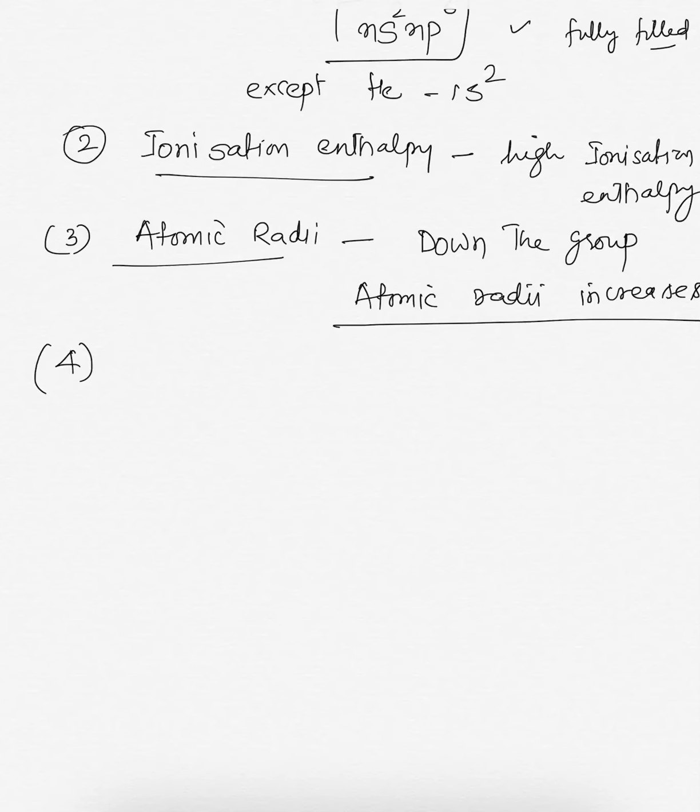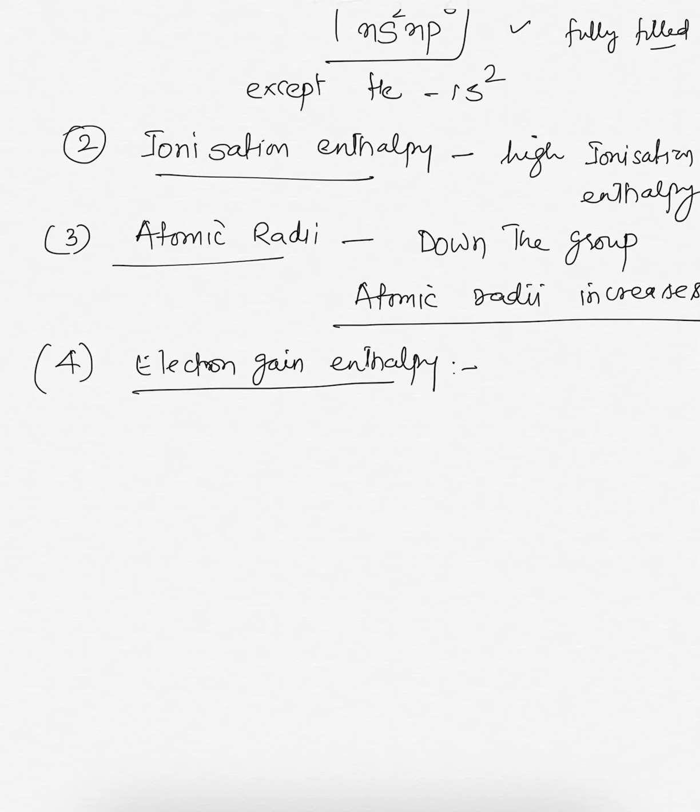The fourth one is electron gain enthalpy. Let me tell you how it varies in the case of noble gases.